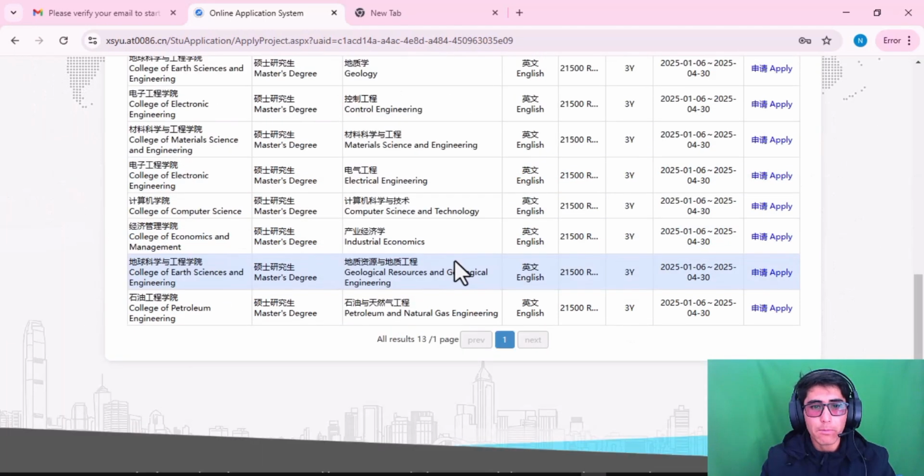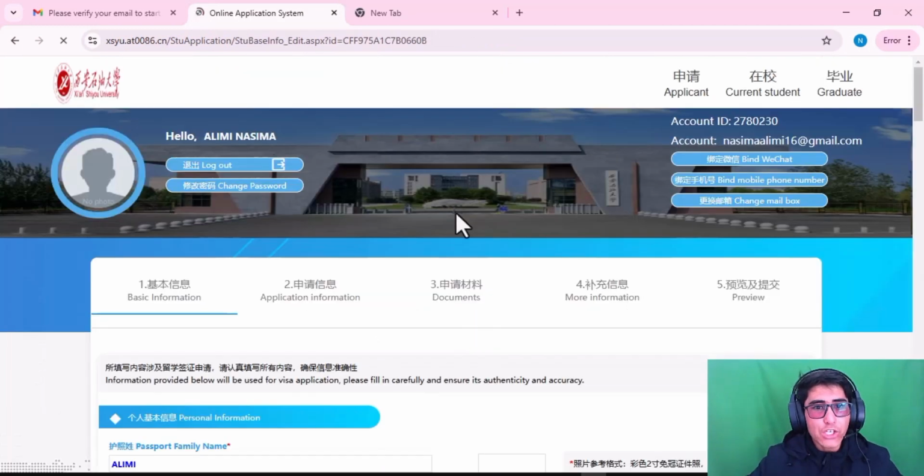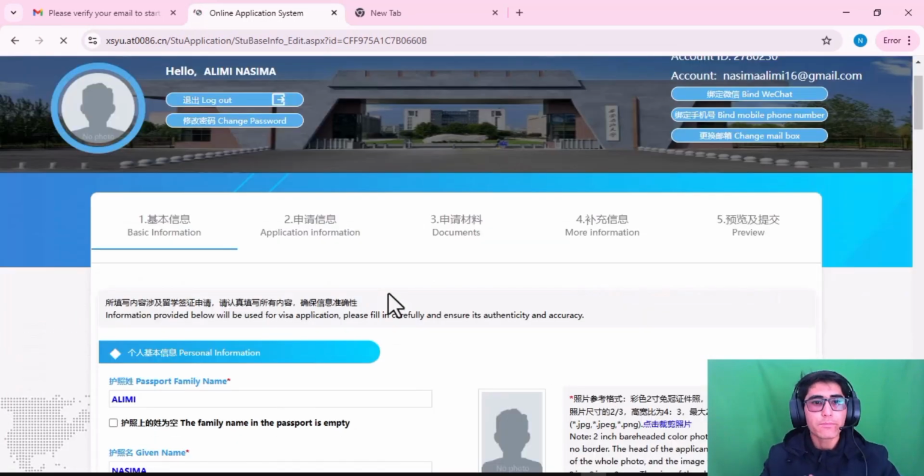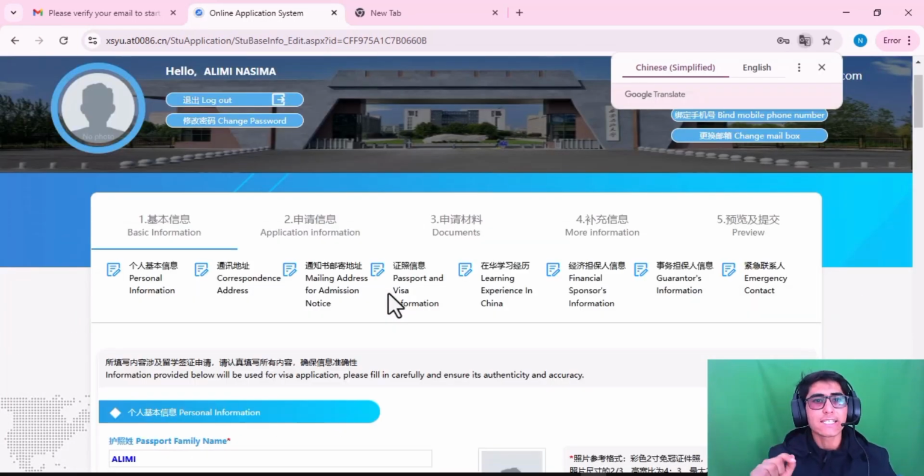For example, if you're applying for Computer Science and Technology, click Apply. After that, you will go directly to the application form. No application fee. Just fill out this application form. That's all. Nothing. Just is the best way to guarantee your scholarship for 2025 in Xian University.